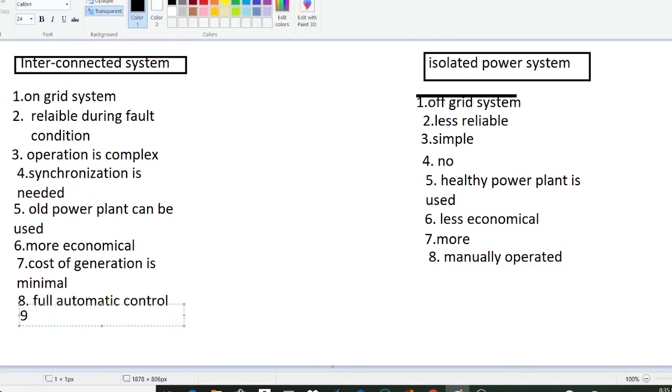Similarly, in the ninth point we have the plant factor. The plant factor for an interconnected system is normally about 0.5 to 0.6, and for an isolated system the plant factor is typically low, meaning 0.15 to 0.3.